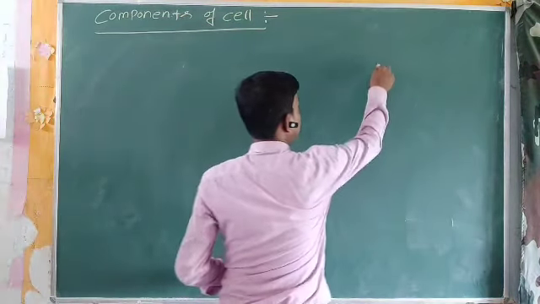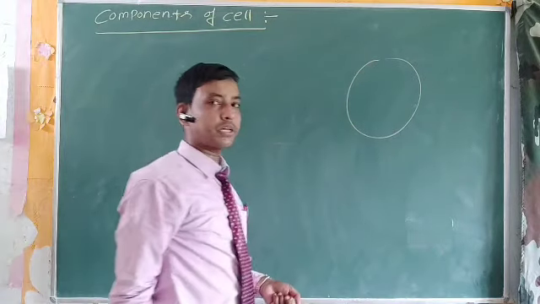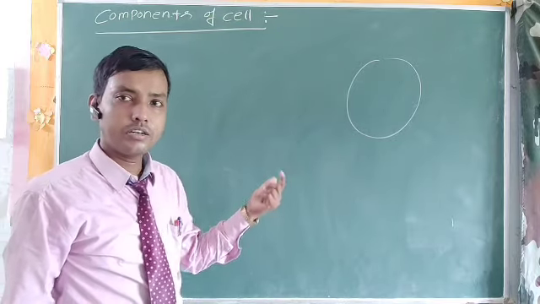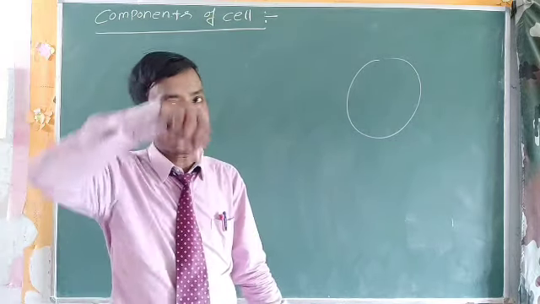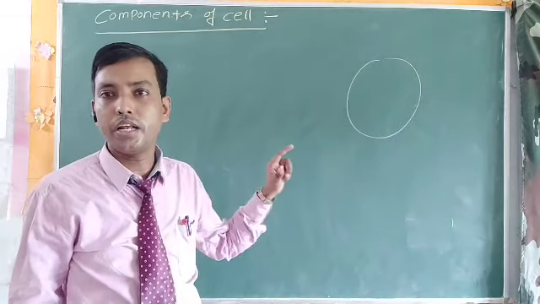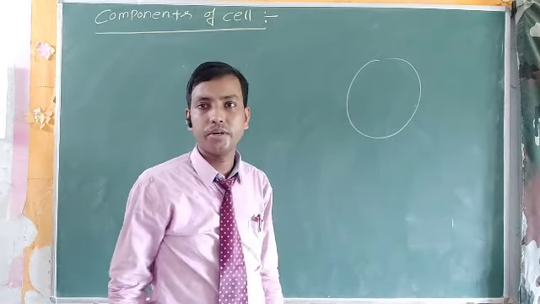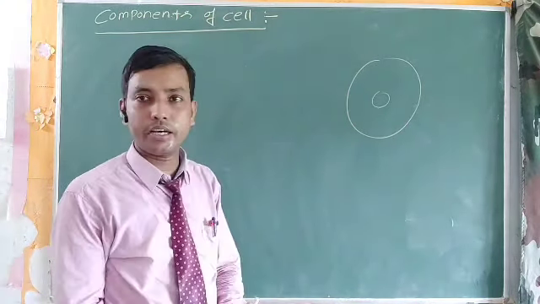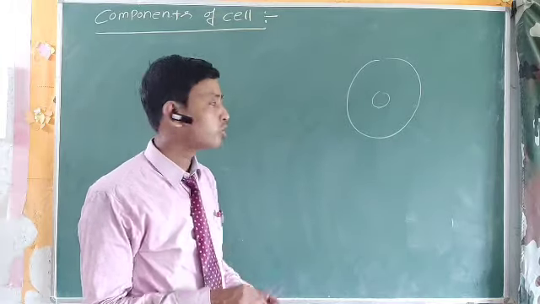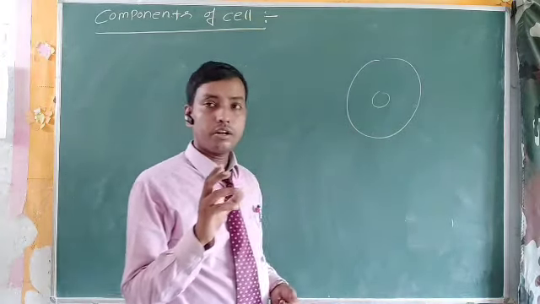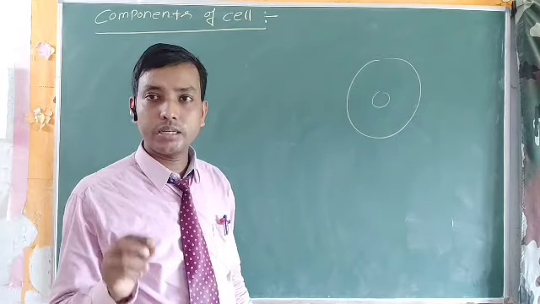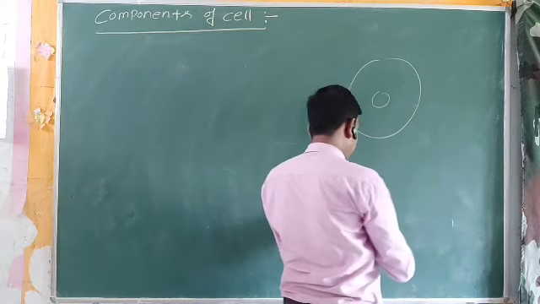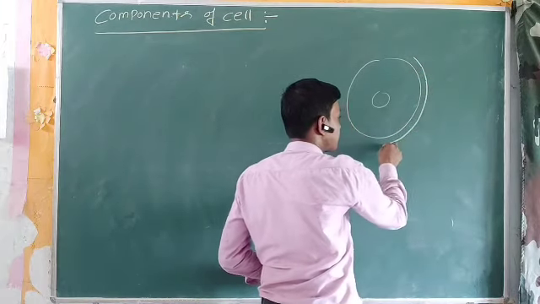So here is the simple diagram of a cell. It is neither a plant cell nor an animal cell, but a simple representation of the cell. At the center of each cell there is the nucleus, which is common in plants and animals. The cell wall may be present if the organism is a plant, so the cell wall is conditional. This is the cell wall.